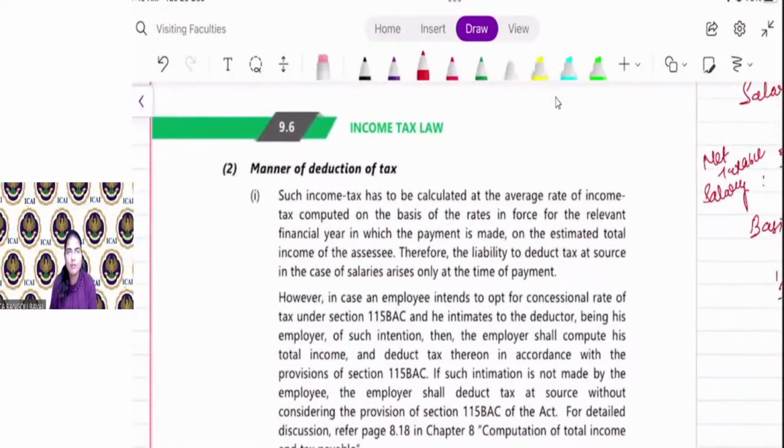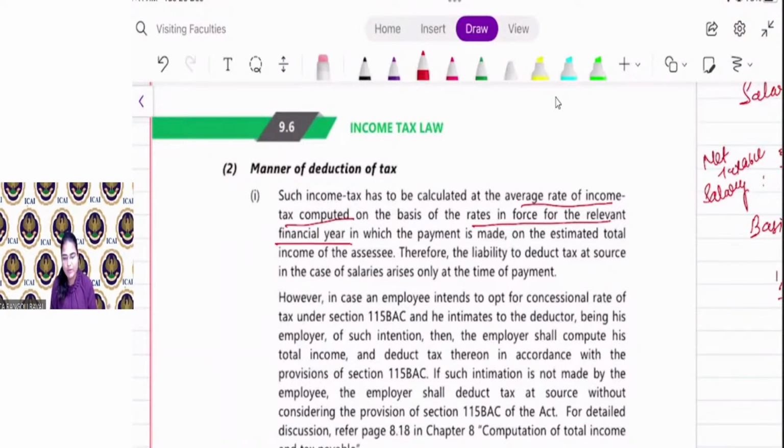Now, manner of deduction of tax. So what will be the rate of tax? That is the average rate of income tax computed on the basis of rate in force for the relevant financial year. Say, for example, every year in the Finance Act the slab rate changes.